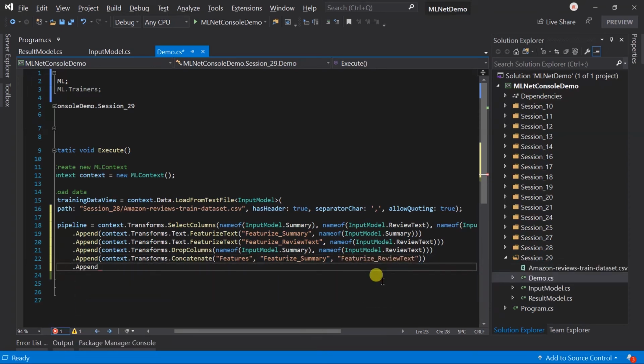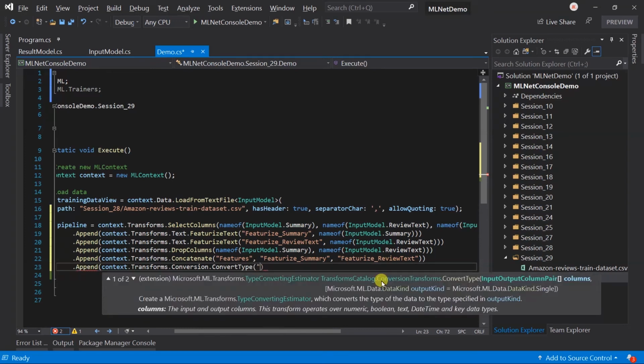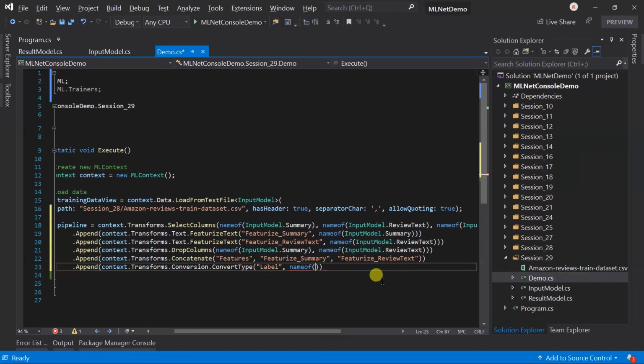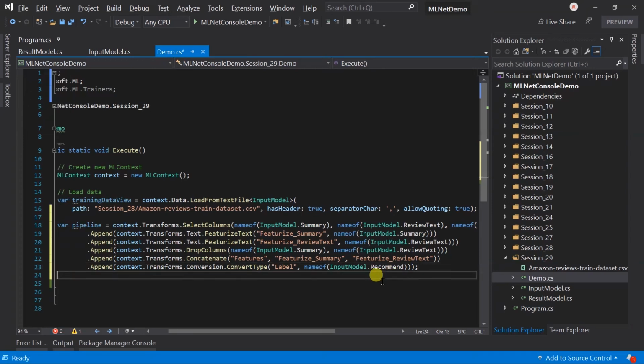And now we need to create the label column. For this, use convert type. The input column name will be recommended. Here I am not passing the output data kind, so it will use the same data type as the input column, that is Boolean. The data pre-processing pipeline is created. Now we need to create the trainer.